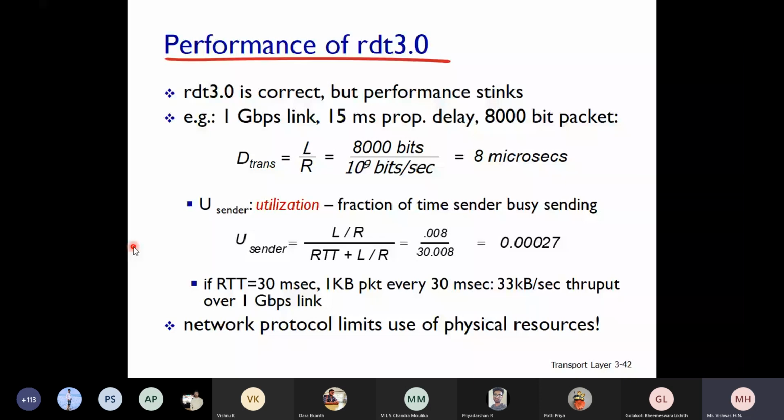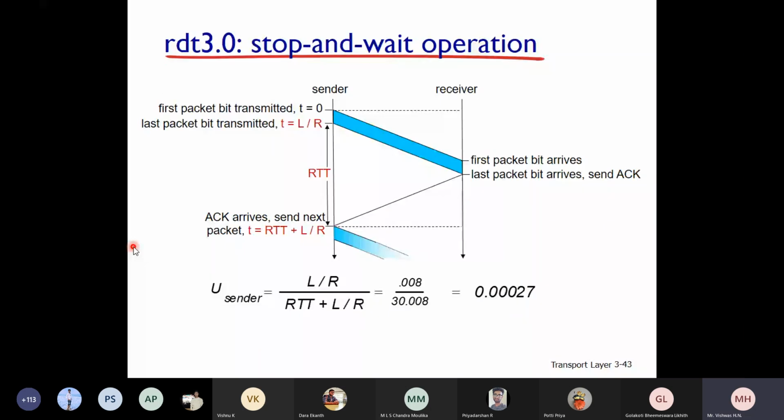So how to overcome this? We have to stop working with the stop and wait protocol in this case. Let us see. You can see here a timing diagram of stop and wait operation. The first packet bit is transmitted at T equals 0 and the last packet bit is transmitted at L by R. This is one complete packet. I have already told you, you are not going to send the whole packet at a time. Every bit of the packet is transmitted one by one. So it will take this much time to reach the receiver.